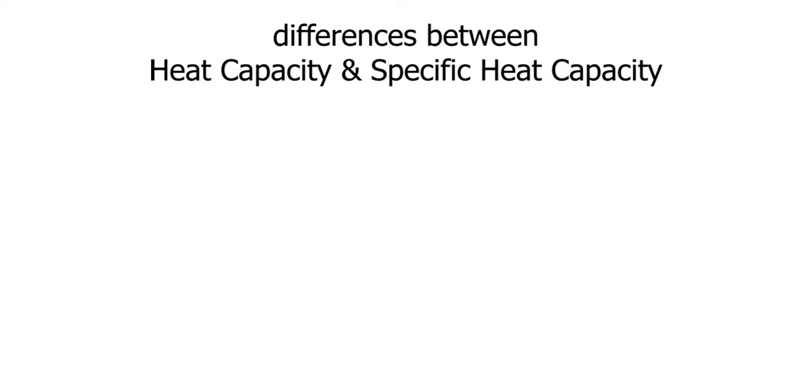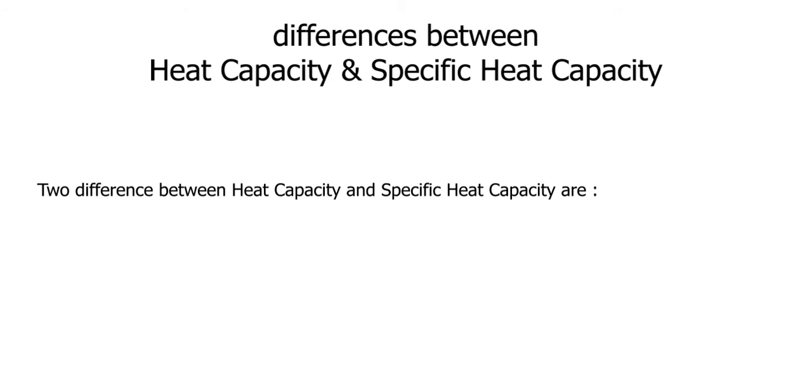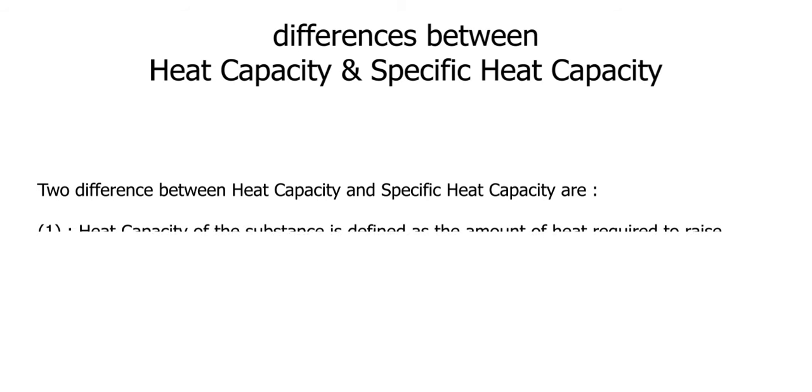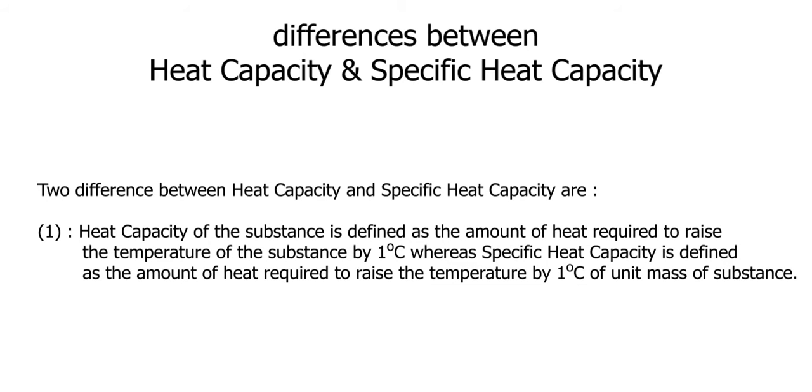Moving on to the next topic, the difference between heat capacity and specific heat capacity. The two differences are: the heat capacity of a substance is defined as the amount of heat required to raise the temperature of the substance by 1 degree Celsius, whereas specific heat capacity is defined as the amount of heat required to raise the temperature by 1 degree Celsius of unit mass of substance.